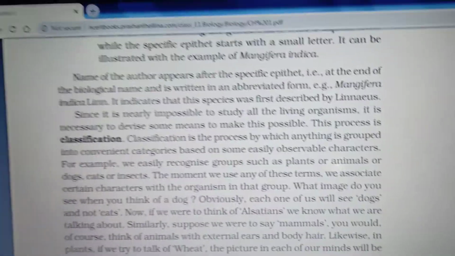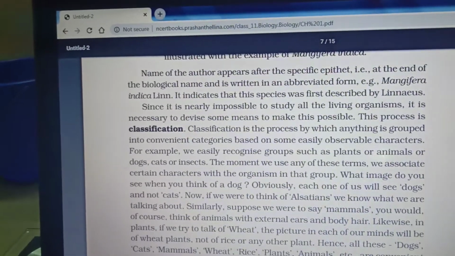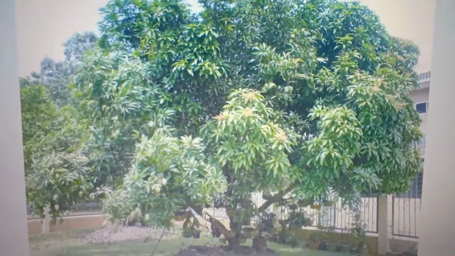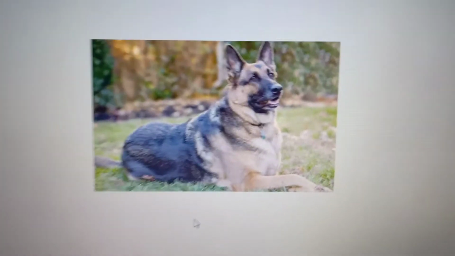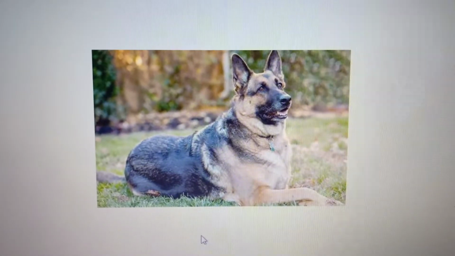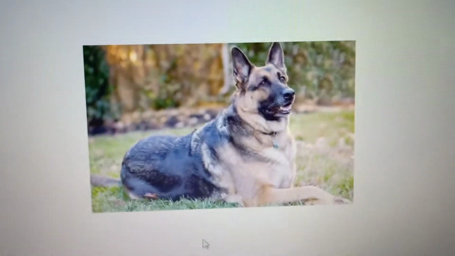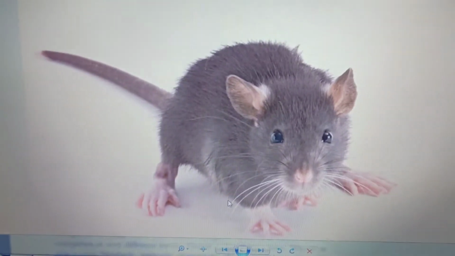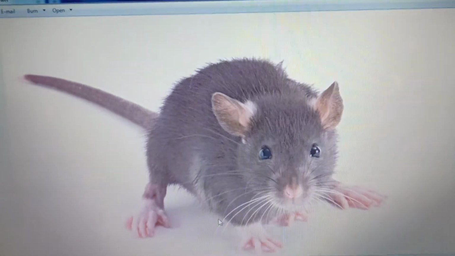For example, if I say dog, all kinds of dogs come under it. Particularly if I say Alsatian, this is what is called a breed. Immediately you'll say it's a dog only. Dog is a common thing, and the breed is Alsatian. Then mammals: mammals have an external ear or pinna and the body is hairy. So if I say that, it comes under mammals.